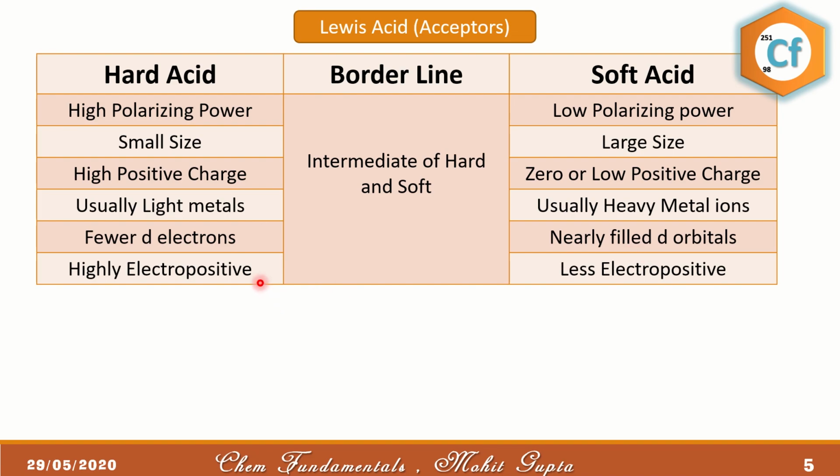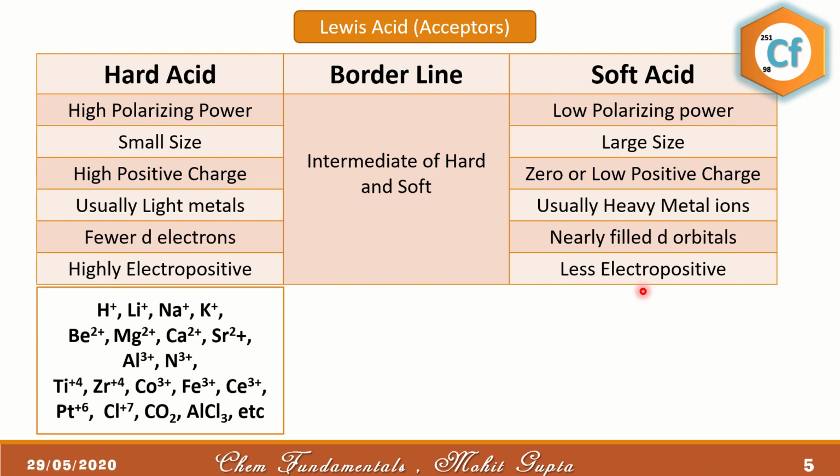Moreover, they are highly electropositive and they are less electropositive. So let's talk about some examples. In this case, we know S block elements like H+, Li+, Na+, K+, all of them are considered hard acids.